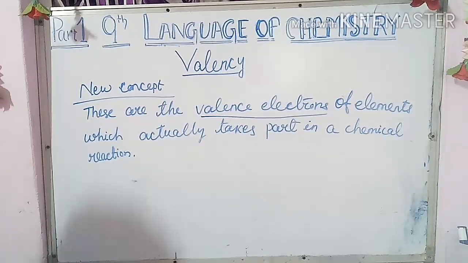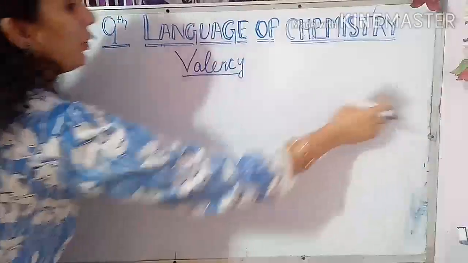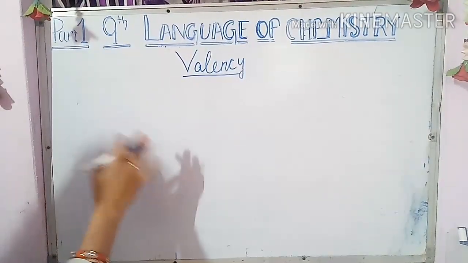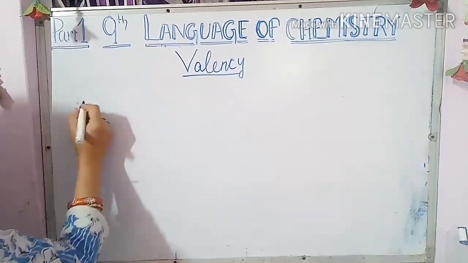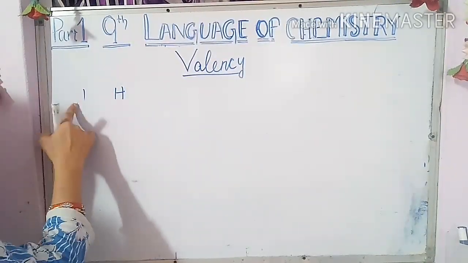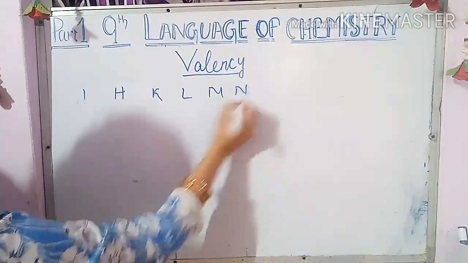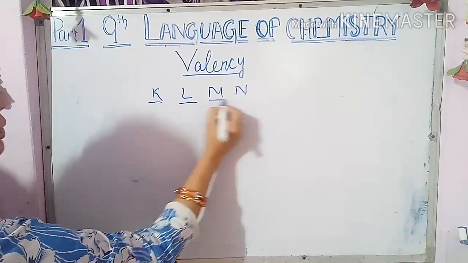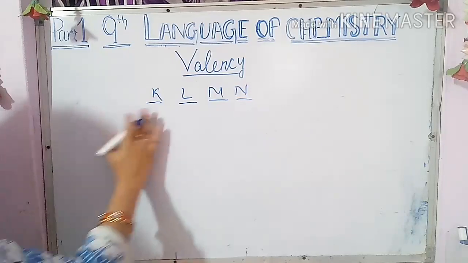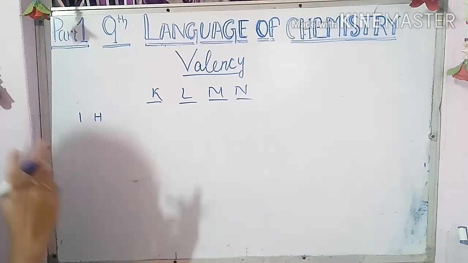Now let's go to the electronic configuration. Maybe you have remembered all the things, but again I am telling you. Electronic configuration means again we go to the atomic numbers. Suppose we start from 1, which is hydrogen. As you know, there are the cells K, L, M, N, and all the electrons have to be arranged in these cells.